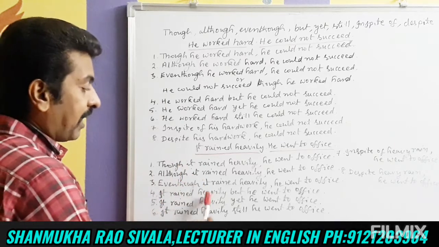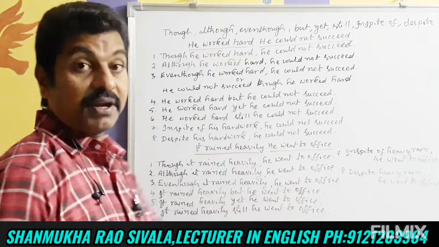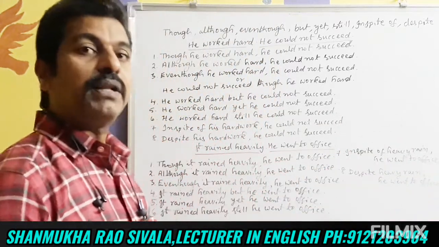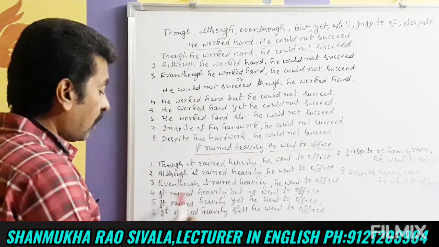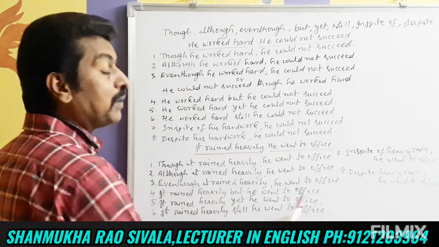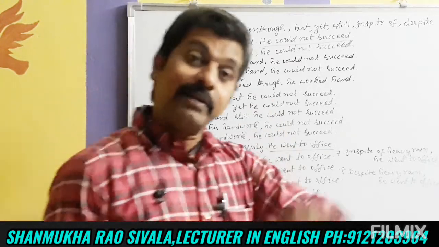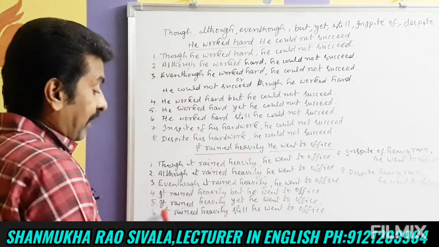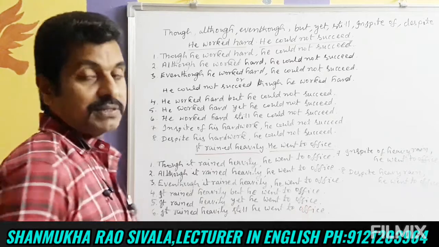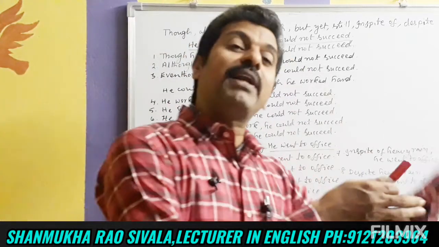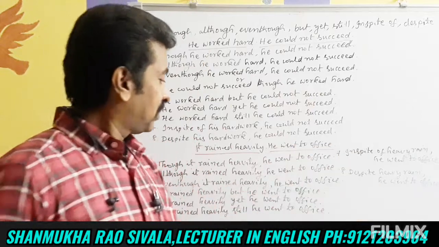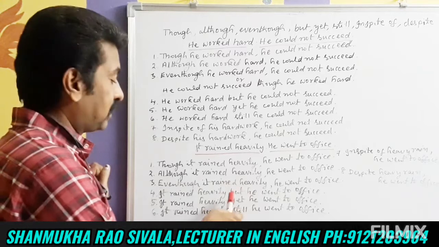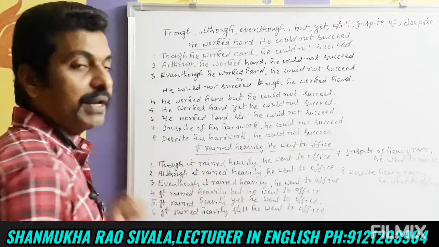And it rained heavily but he went to office. But comes in the middle of the sentences. It rained heavily yet he went to office. And it rained heavily still he went to office. So these, but, yet, still, they come in the middle of the two sentences. Though, although, even though, they come in the beginning.